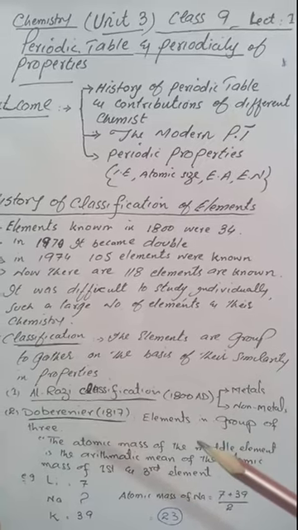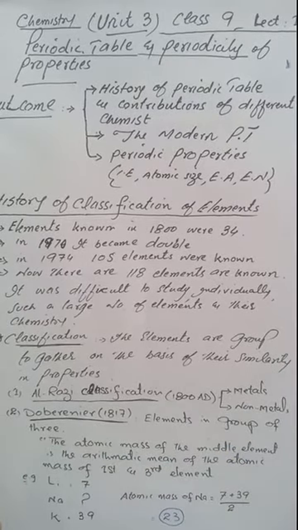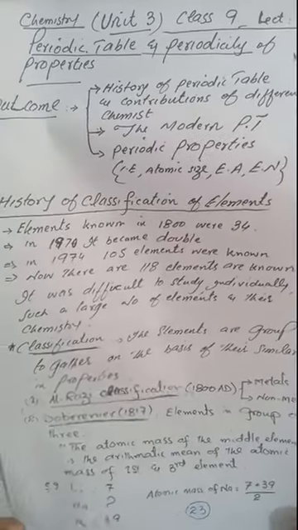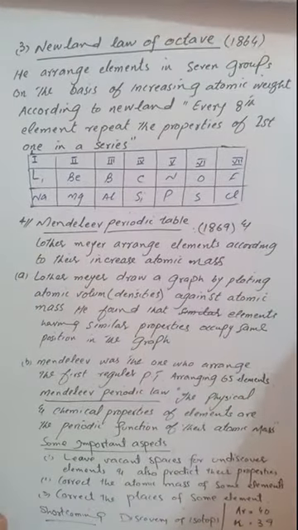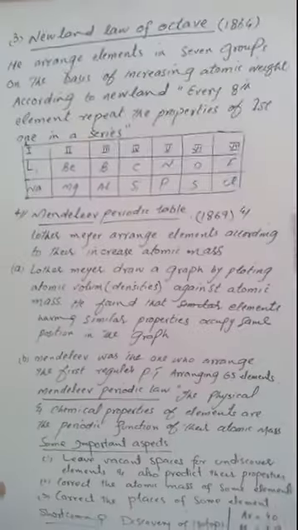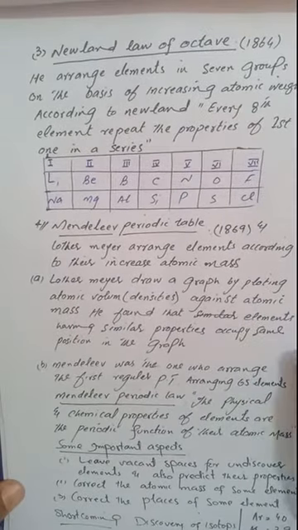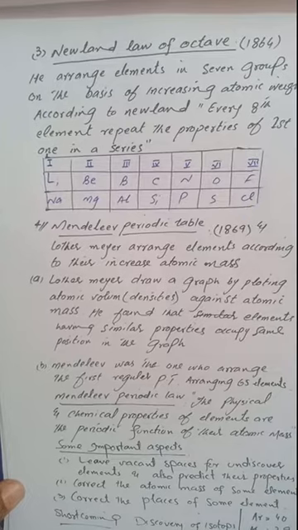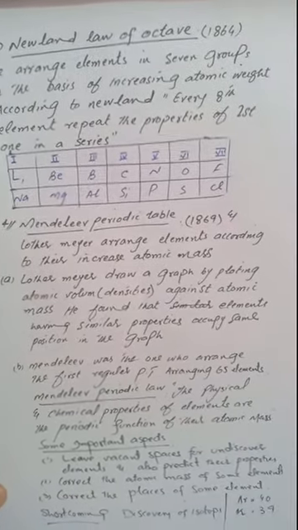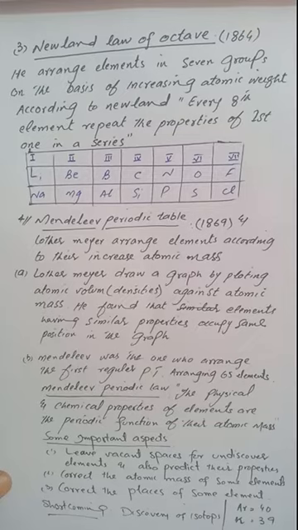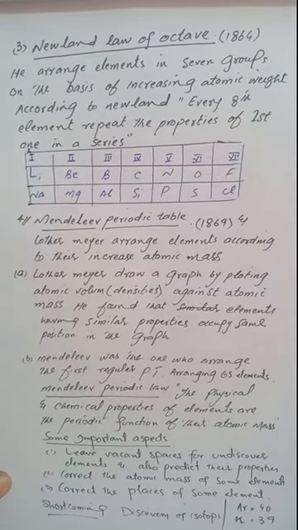But this idea also failed, because we cannot classify all the elements of today in groups of 3. Later on, in 1864, Newlands, an English chemist, introduced his law, which is said to be Newlands' law of octaves.